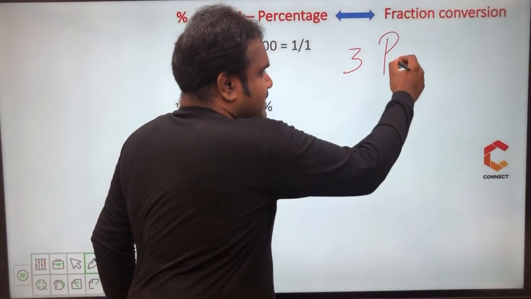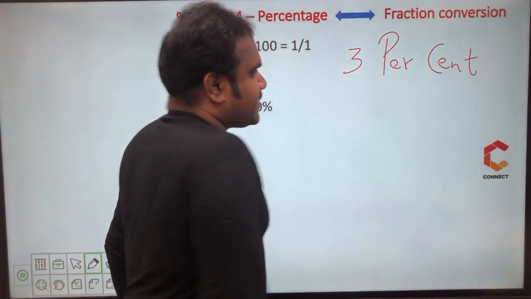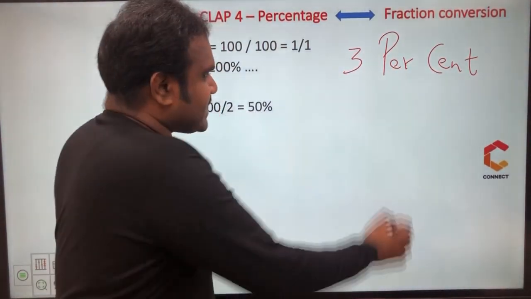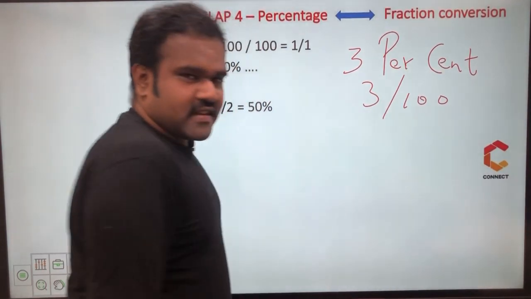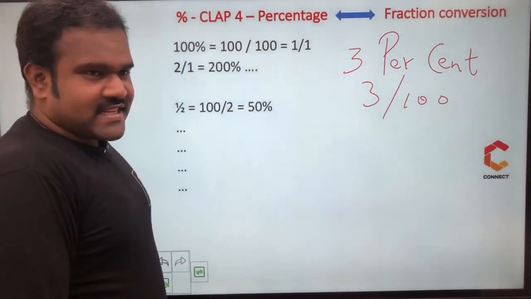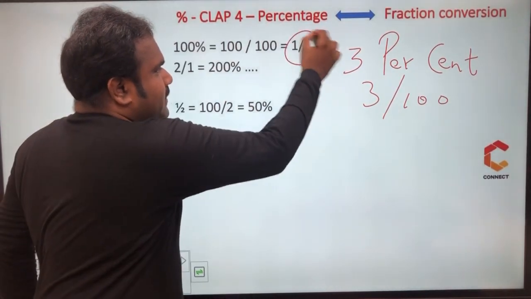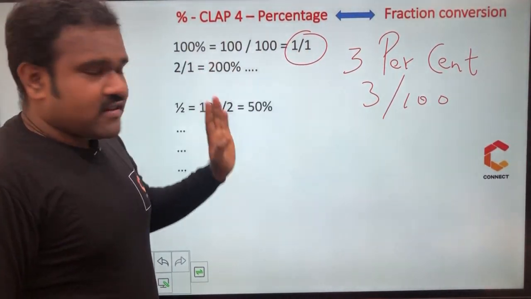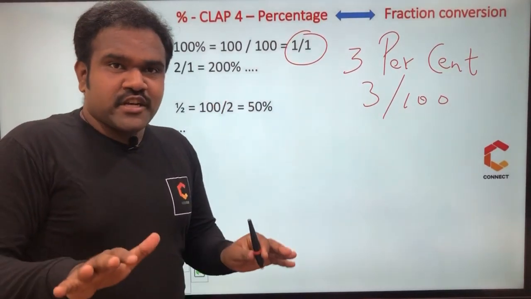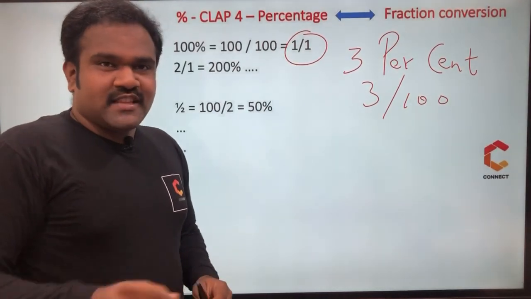3% means 3%. This is called percentage. 3%, so I can say 3 for every 100. Similarly, 100% means 100 by 100, which is nothing but 1 by 1. Are you clear with this? So the particular percentage, I am writing it as a fraction. This percentage-fraction conversion, you must be crystal clear for some values, and that is what this clap is about.